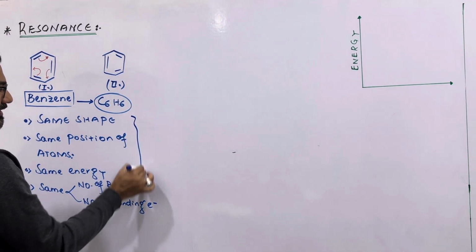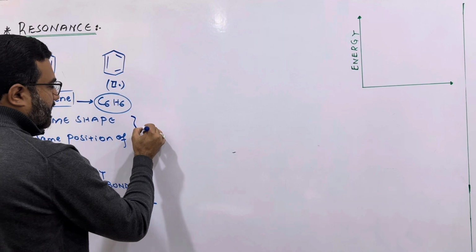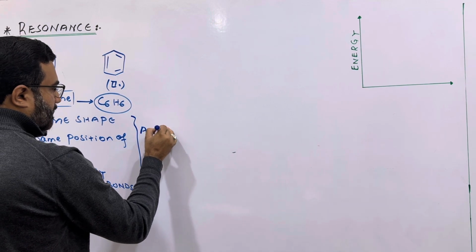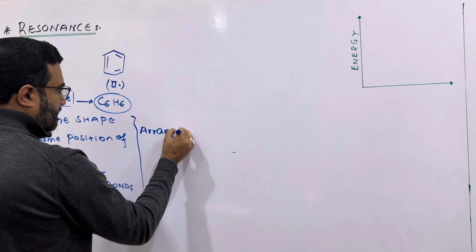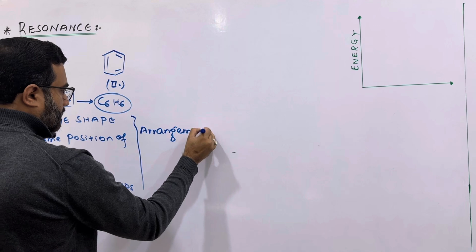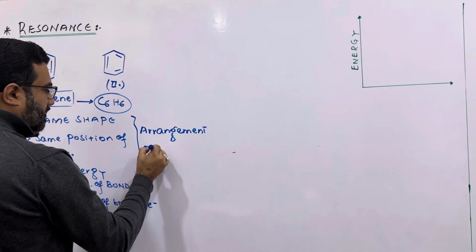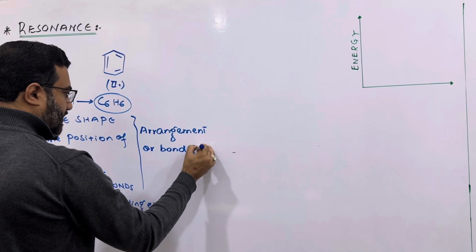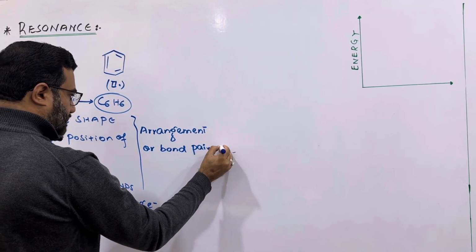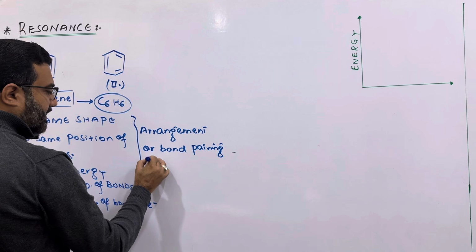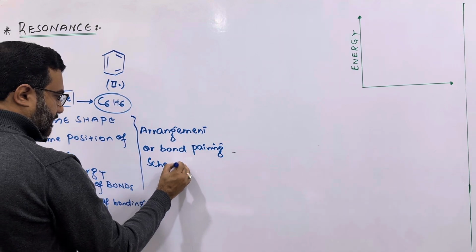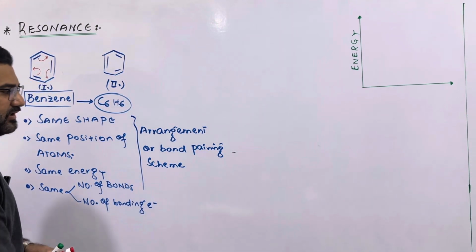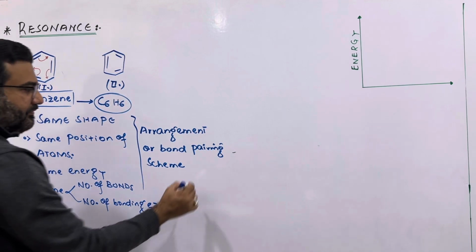Basically, they differ with respect to the arrangement, or you can say the bond pairing scheme, or the scheme of the pairing of the bonded electrons.